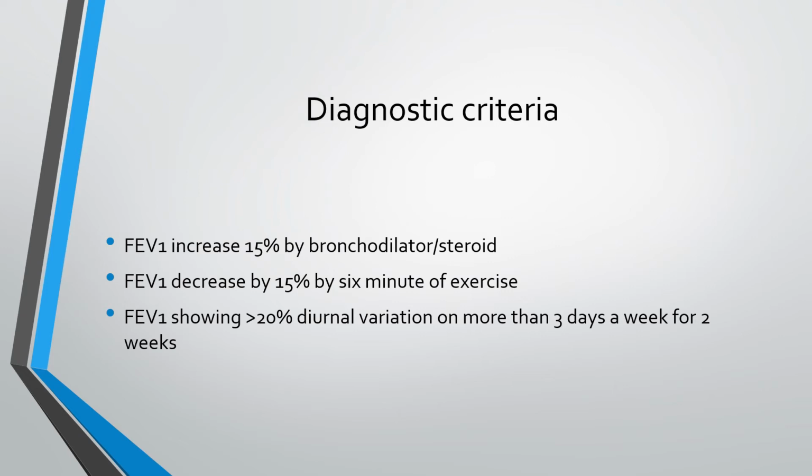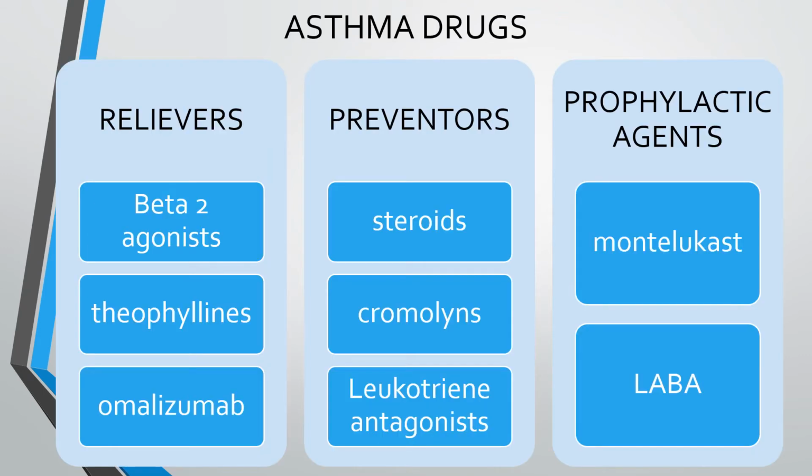If FEV1 shows more than 20% diurnal variation, or more than 3 days a week for 2 weeks, it is diagnostic of asthma. So I'm just covering the basics of the asthma drugs here, and I will make another video for the detailed assessment and grading of asthma and asthma attacks, and how we treat and manage them, in the next video.